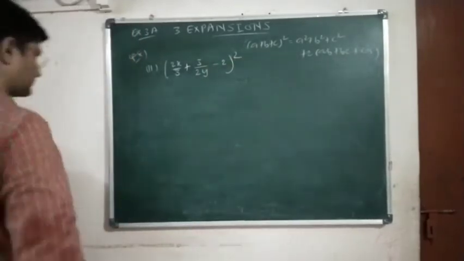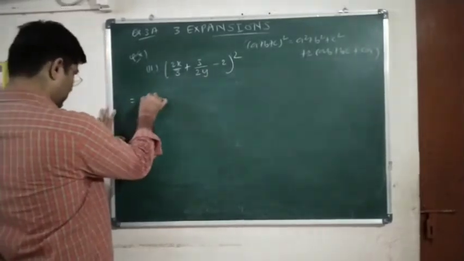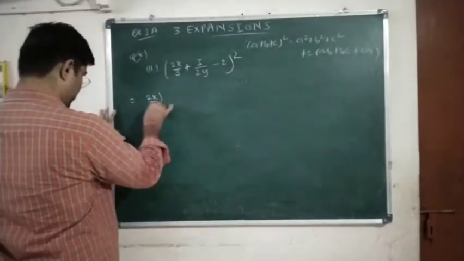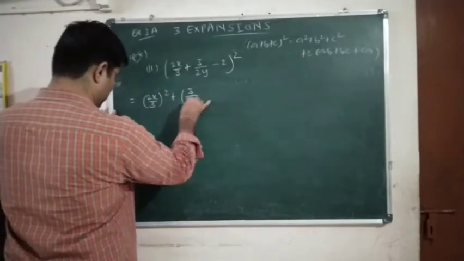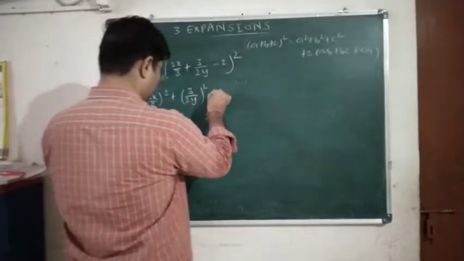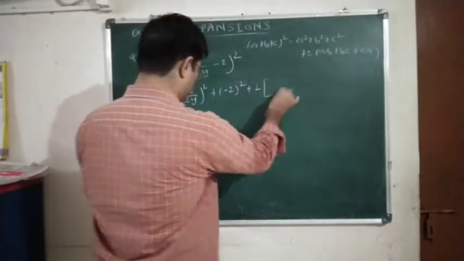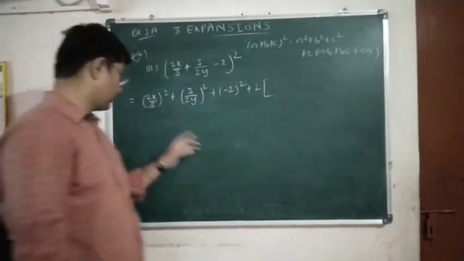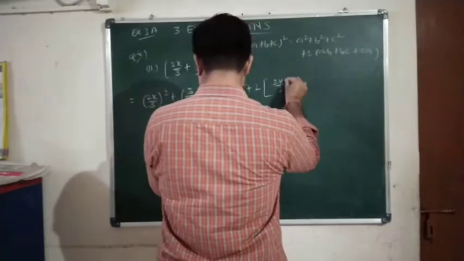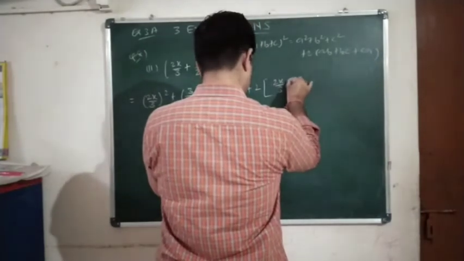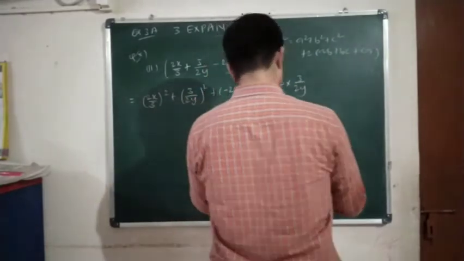Okay. A plus b minus c the whole square, let us expand. So 2x upon 3 the whole square plus 3 upon 2y the whole square plus the value of c is minus 2, the whole square, plus 2 into ab, so 2x upon 3 into 3 upon 2y.